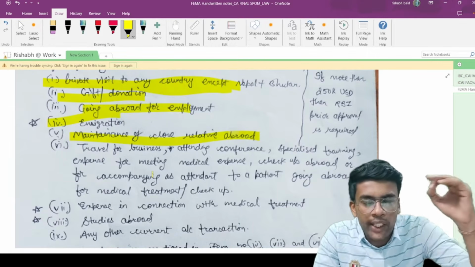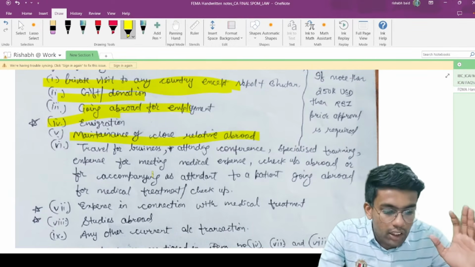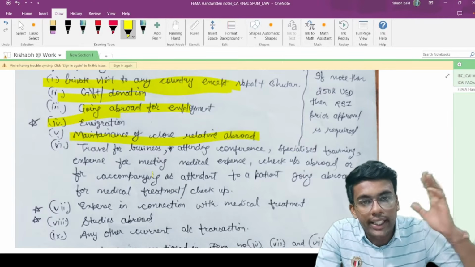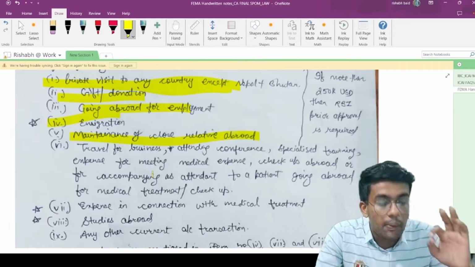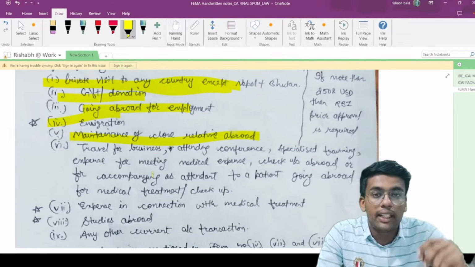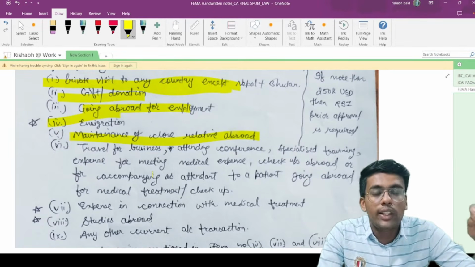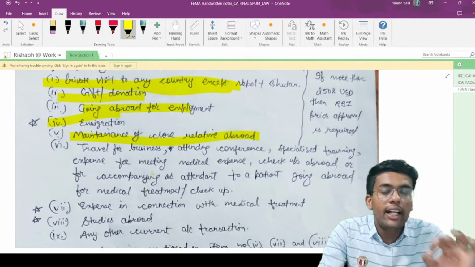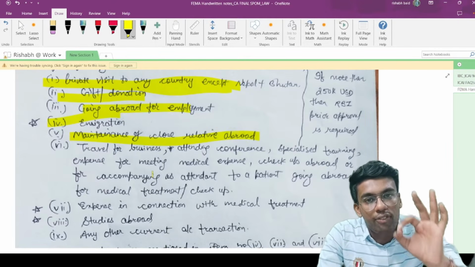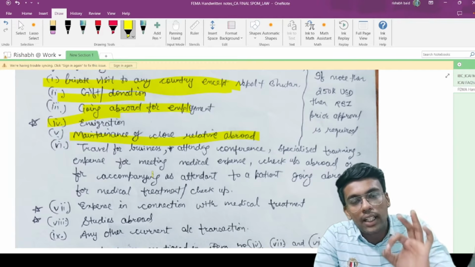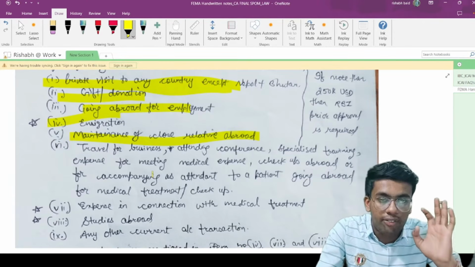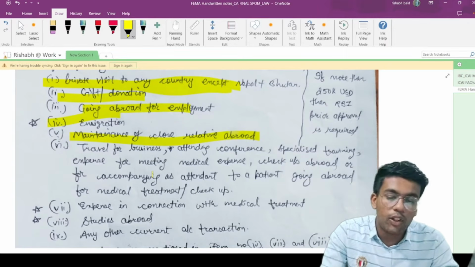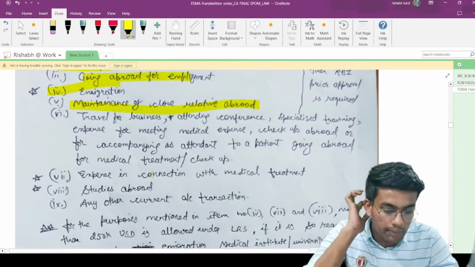That means you are going abroad for business, for attending any conference, for attending any specialized training, or for meeting the expenditure of medical expenses, or you are going abroad with a person being an attendant to such patient who is having that treatment outside India, then the maximum amount of remittance can be 250,000 under LRS, Liberalized Remittance Scheme. But if you are going to make payment in excess of 250,000, then you need to take prior approval of whom? You need to take prior approval of Reserve Bank of India.